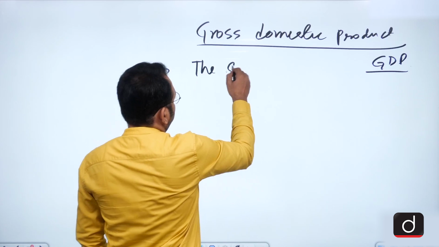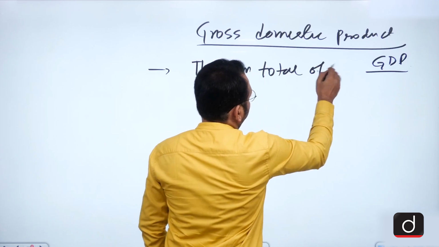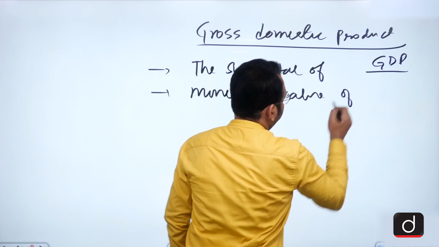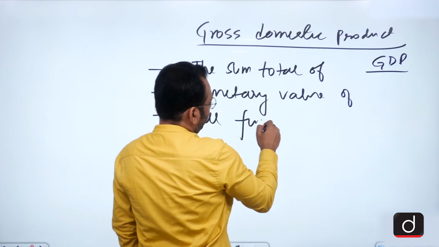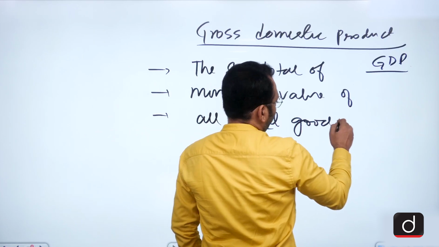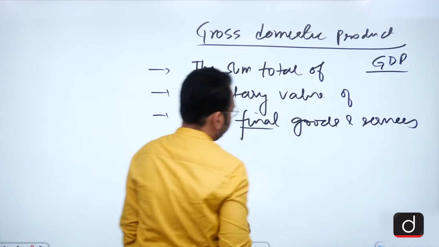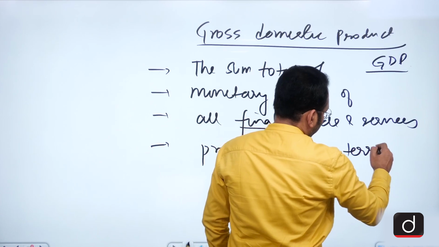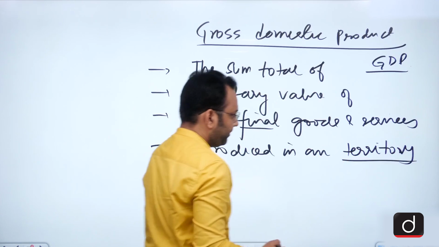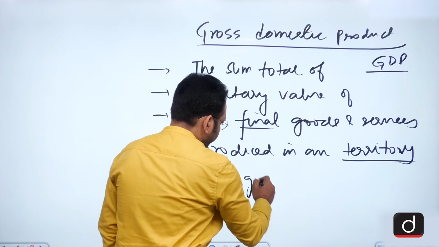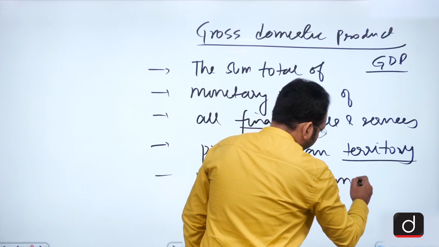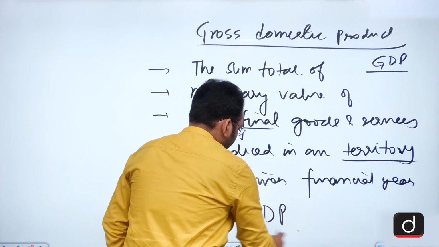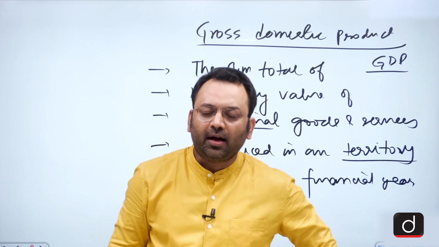The sum total of monetary value of all final goods and services produced in a country's territory in a given financial year is actually called the gross domestic product of that country or the territory.